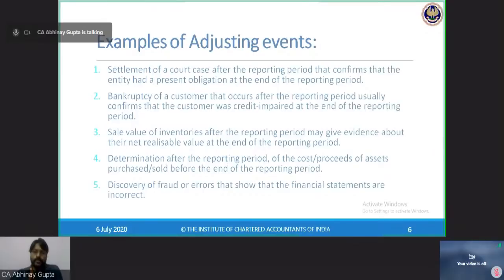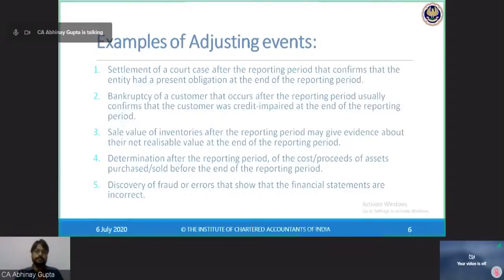So after the end of the reporting period, he has filed for bankruptcy. So the event has occurred, and this event is called an adjusting event because evidences and conditions were existing at the end of the reporting period. So this event is again an adjusting event.